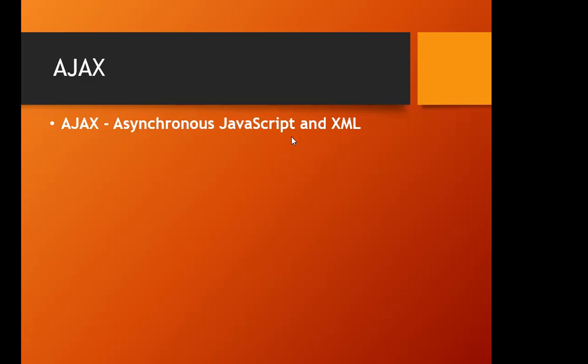CSS. Okay. HTML, XHTML. Yes. DOM, and JSON. JavaScript, JSON files, ASP or JSP. Yes. So basically, what Ajax mainly uses is JavaScript and XML.